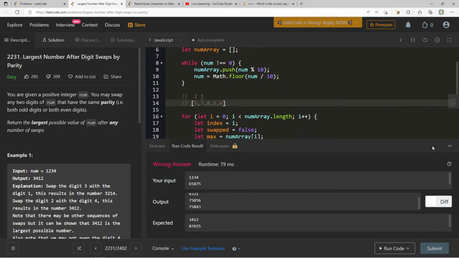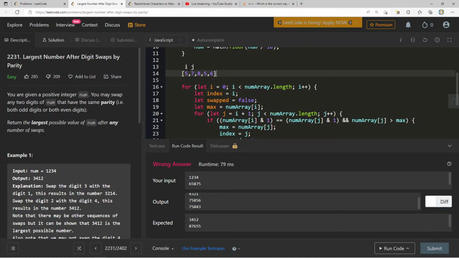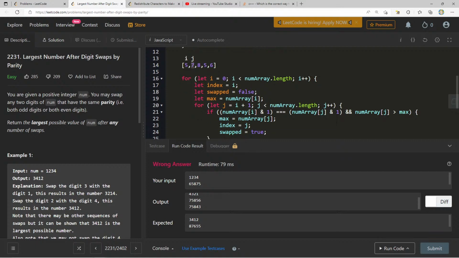Still the same thing. All right, let's see why. So index equals i, swapped equals false, max equals 5. I mean, it very well could be this weird thing that we just copied off Stack Overflow, but you know, that's always how it goes. So j equals i plus 1, j less than num array dot length. So same parity. Num array j, which is 7, is greater than 5.